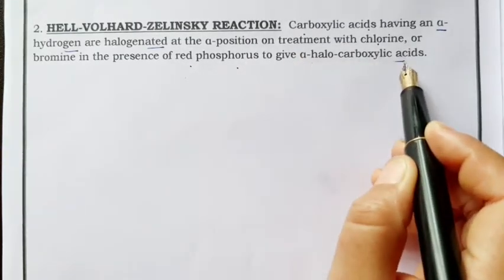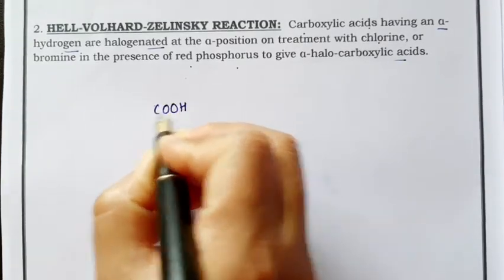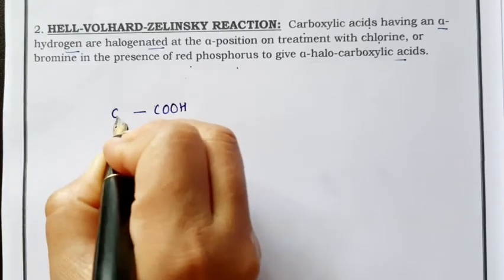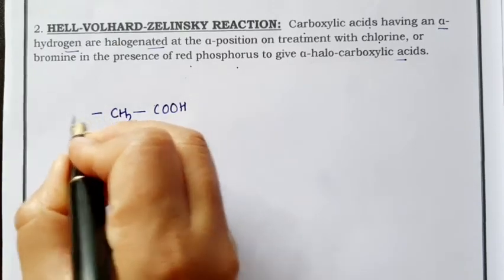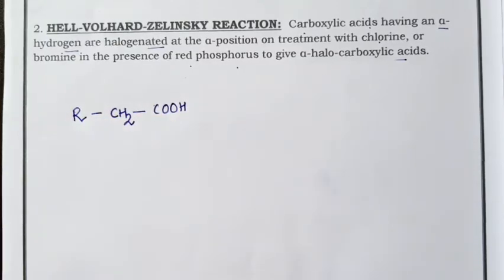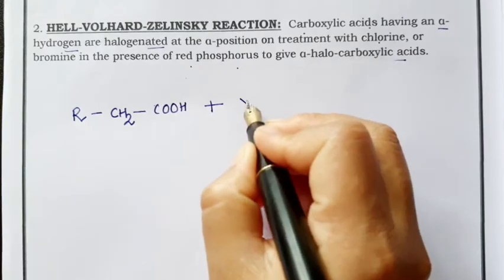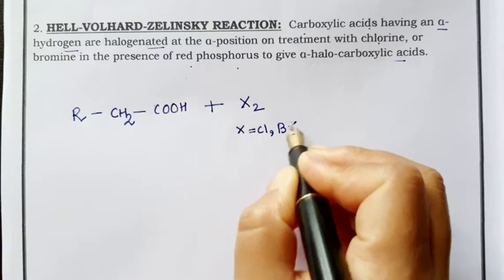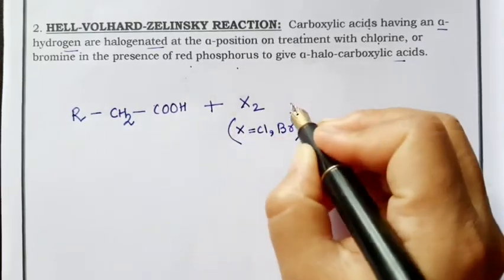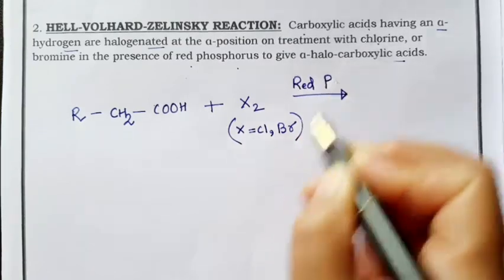to give alpha halo carboxylic acid. Any carboxylic acid having alpha hydrogen, so the alpha carbon must have one or two alpha hydrogens. So this is the carboxylic acid required for the reaction. It is halogenated when treated with halogen, and this halogen can be chlorine or bromine. A catalyst is required, and in this case the catalyst is red phosphorus.